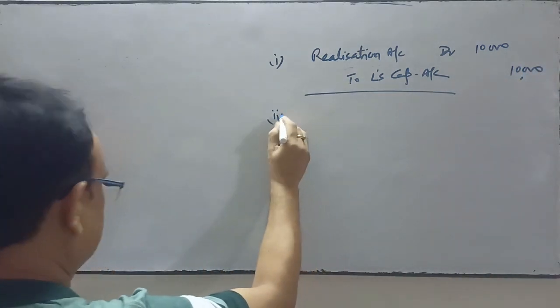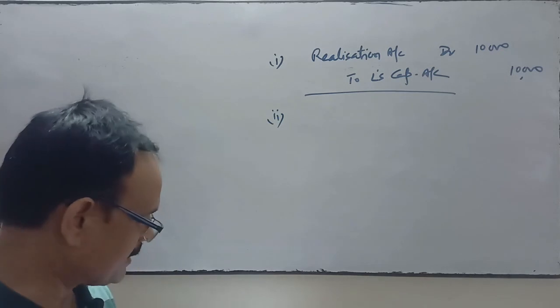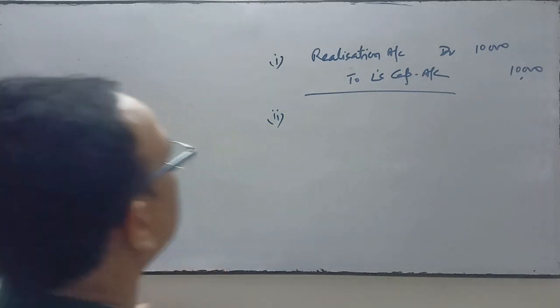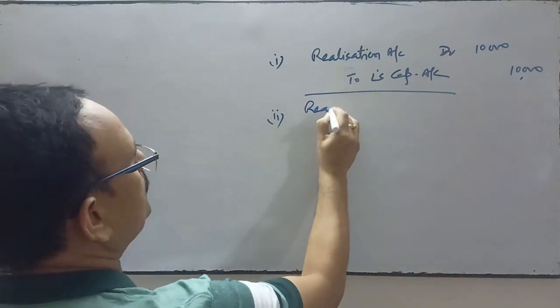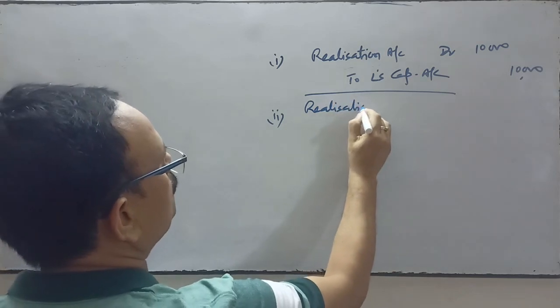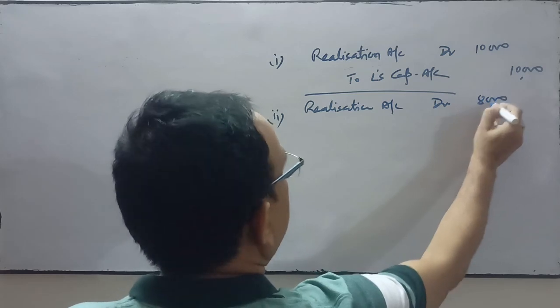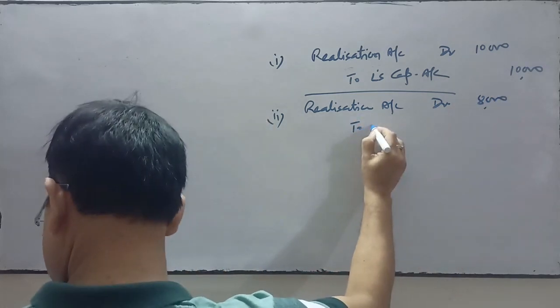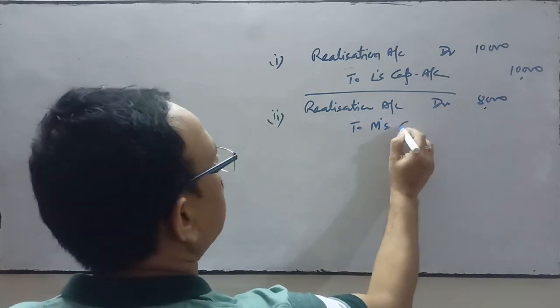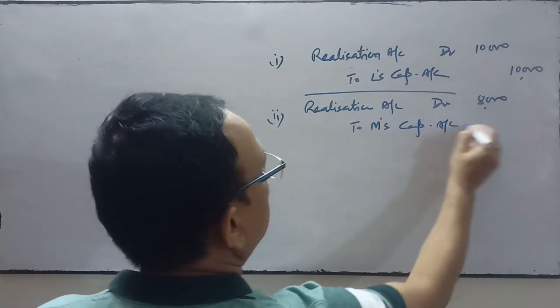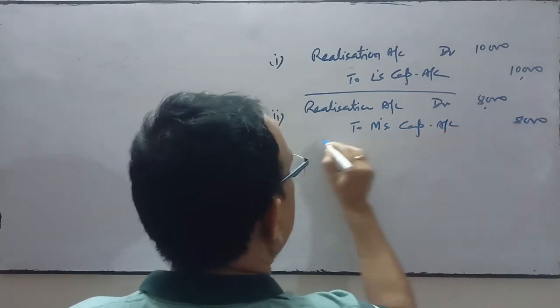Case number 2. Dissolution expenses of rupees 8,000 were paid by a partner. So this will also be transferred to the partner's capital account, 8,000, and the name of the partner here is M. So M's capital account. This is for the second entry.